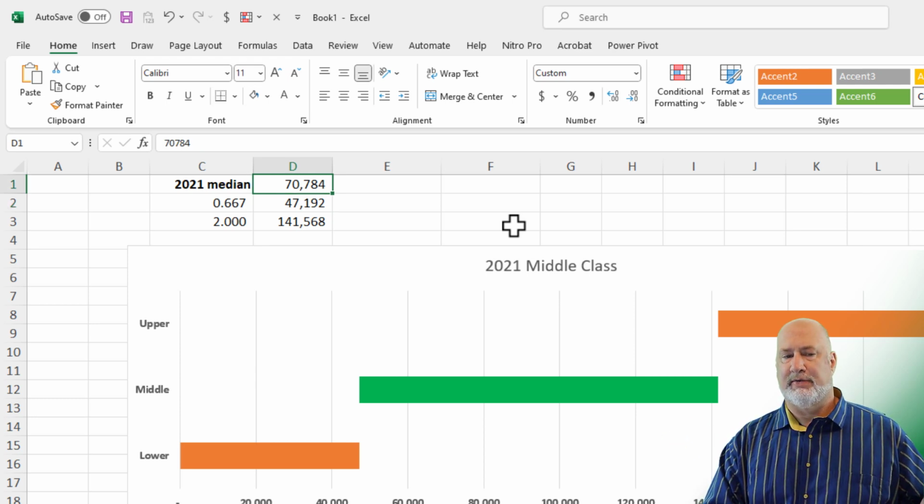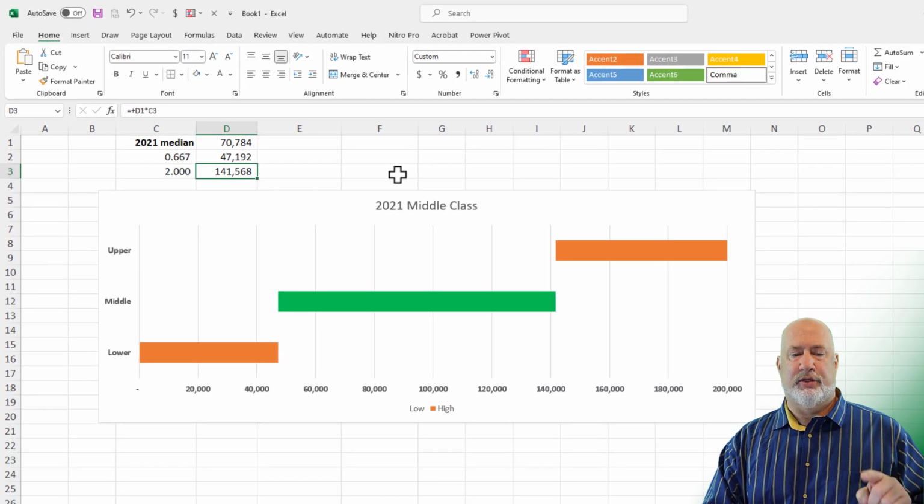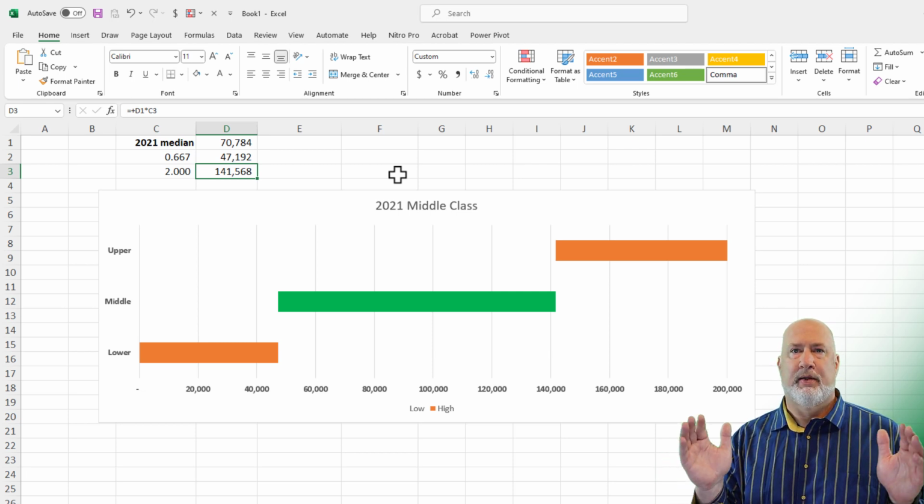So 2/3 of 70,784 is 47,192. And the number 2 times is 141,568. I threw this in a chart just so you can see that it can be charted, not a problem. That is the range for the middle class.